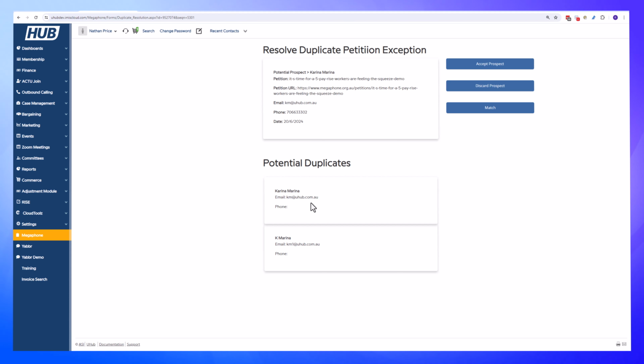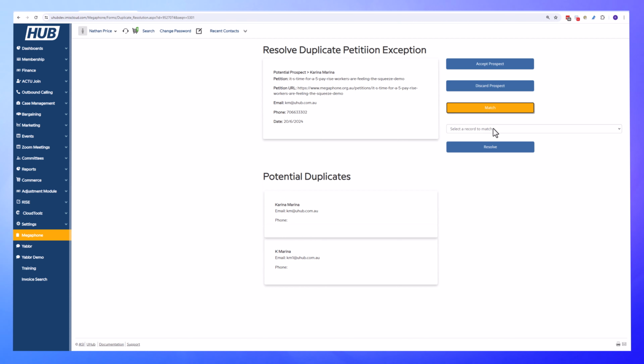It will say, well, actually, I don't think these two are duplicates. It will create a new record in iMIS and attach the petition to that record. Or we can decide, look, we don't want to actually go ahead with this petition. We can discard that one. Or finally, we can choose which one the petition actually belongs to.